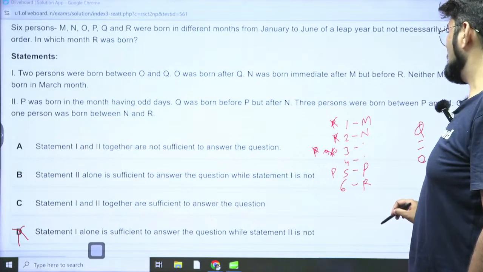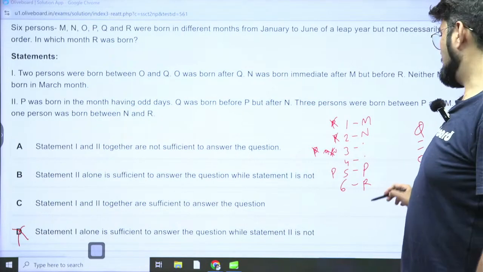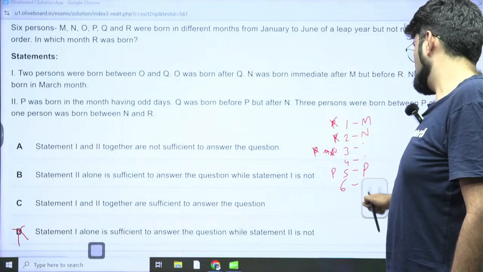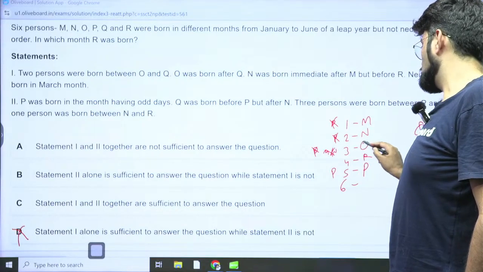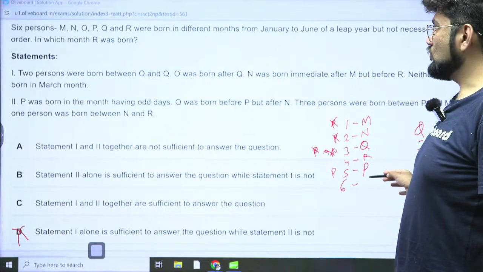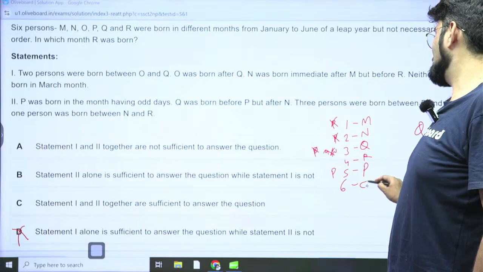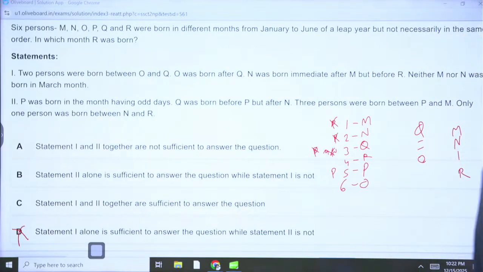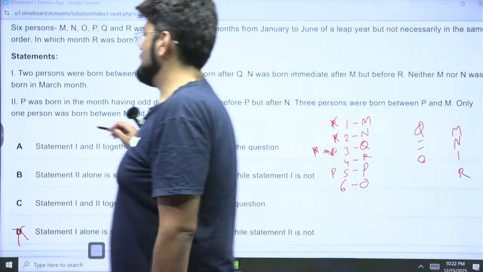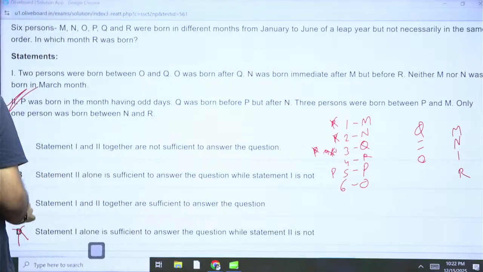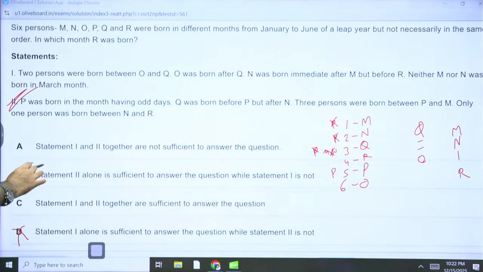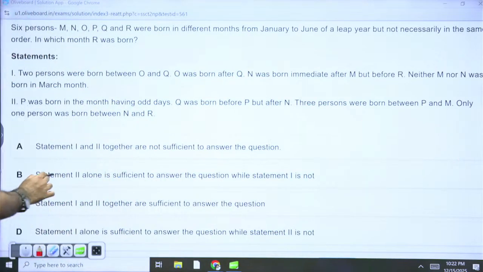Is it necessary? Only one person was between N and R. No, so R has to be here. That means Q has to be here, and we can say who's left? O is here. Cool. So 2 alone has helped us to find the answer. It took some time, but we could find the arrangement finally. So 2 alone is the correct answer. Option B is the right one.